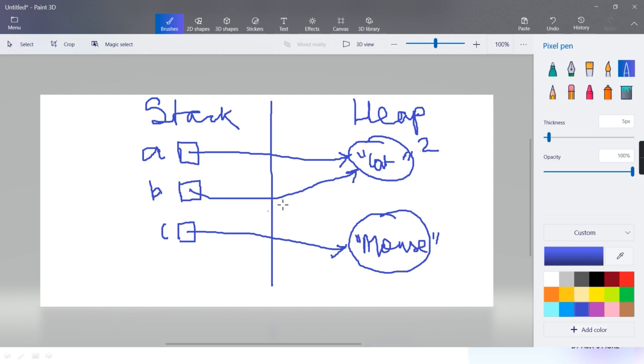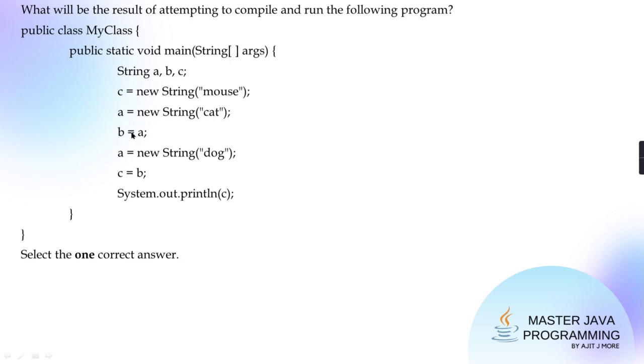When a reference is lost, the ref count is decreased. And when the ref count becomes 0, only then is the object put into the free list. That is garbage collection. When the object is put in the free list, this memory can be reutilized. I hope you know all those things, because I told you in a past session that in Java, automatic garbage collection is there. So when we say B equal to A, it is not creating a duplicate of A. It is just copying the reference.